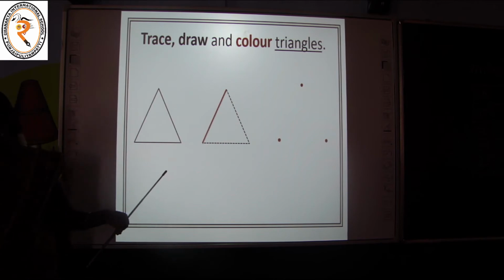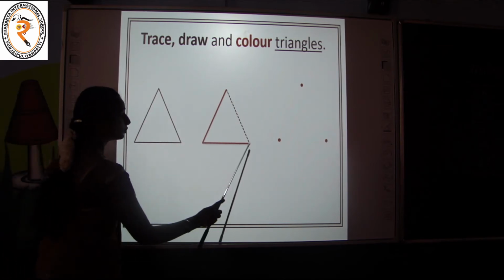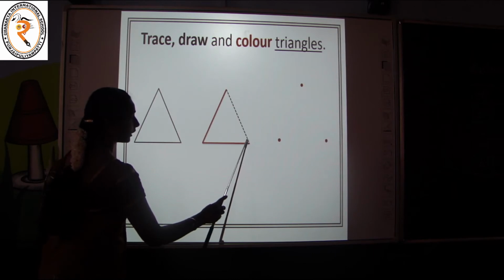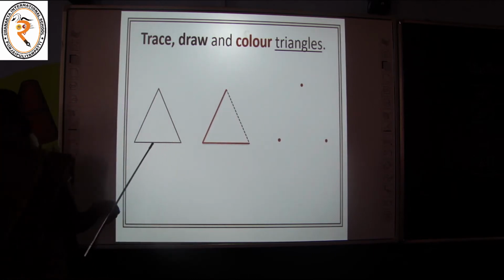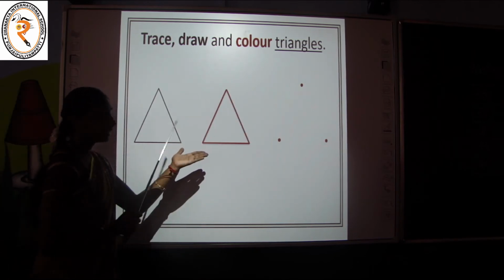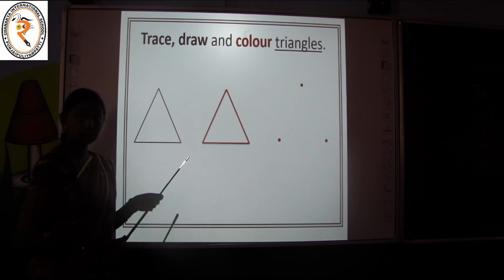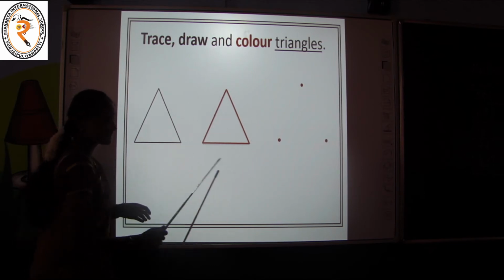Now you got a sleeping line. Again you have to start from here and move along the small dashes. Now you are getting a slanting line. Two slanting lines and one sleeping line give a triangle. Yes, now we traced this triangle.